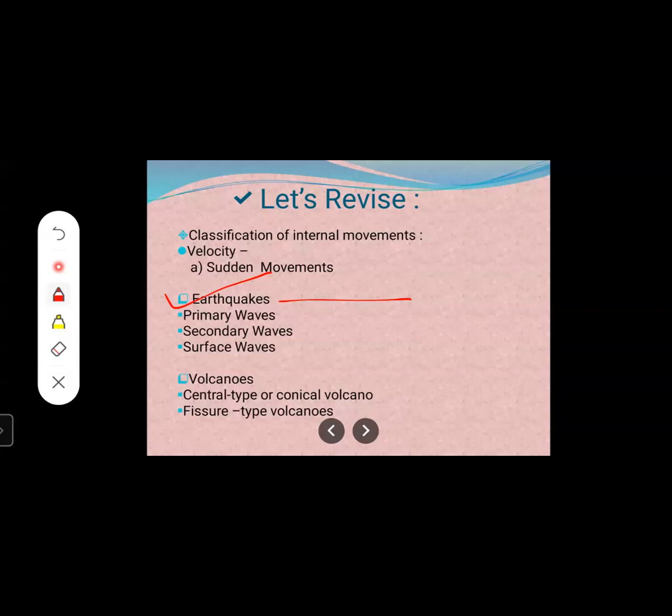After we have learned how the earthquake occurs and what causes it, there are three types of earthquake waves: primary or P waves, secondary or S waves, and the third is surface or L waves. Now, first we are going to learn about the primary waves.